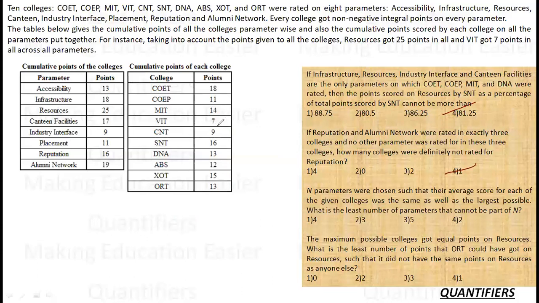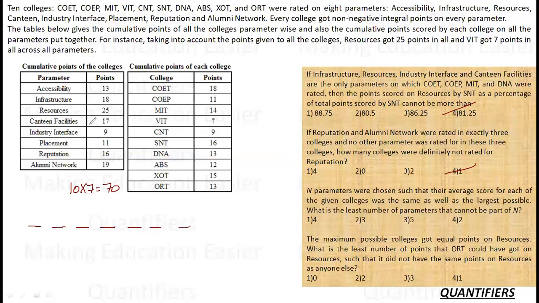Because I cannot give 8 to VIT obviously. So these are 10 colleges. If I give 7 to each, which means I need a total of 70 by including the maximum number of colleges. मुझे 70 का total चाहिए by including the maximum number of colleges.